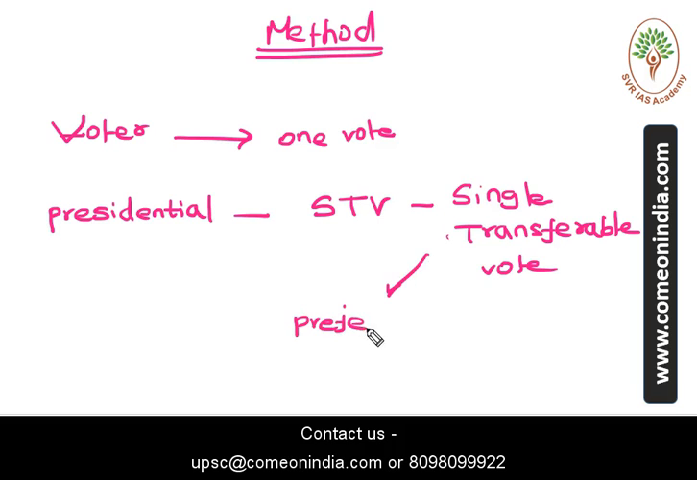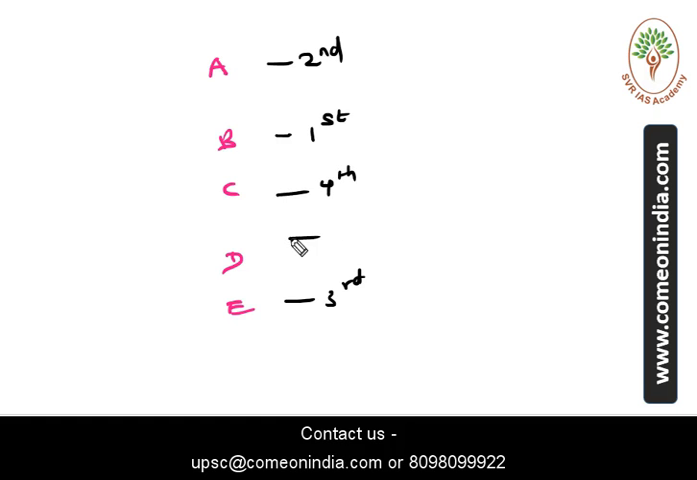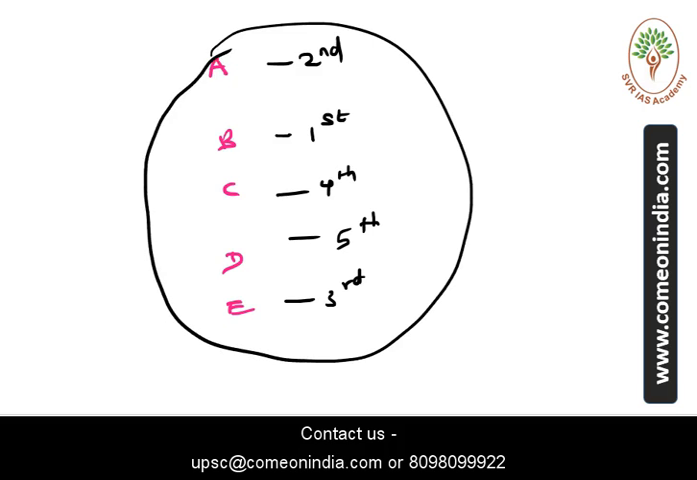For example, if 5 candidates are contesting the presidential election, each voter, whether MLA or MP, has to give their preferences. Say the 5 candidates A, B, C, D and E are standing in the election. Then the first preference may go to B, the second to A, the third to E, the fourth to C and the fifth to D. Like that, each voter has to give their preferences.